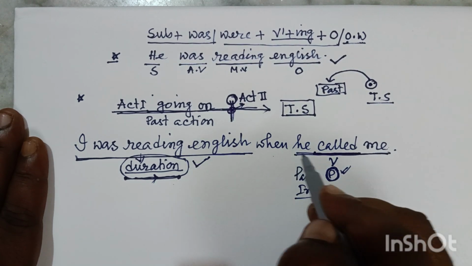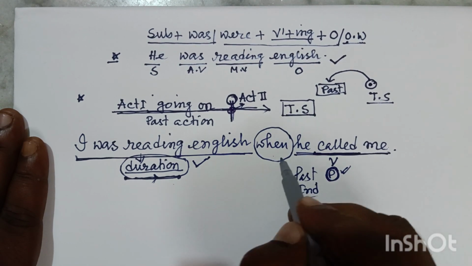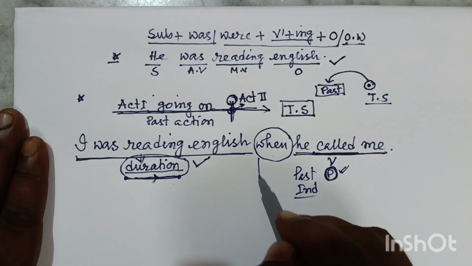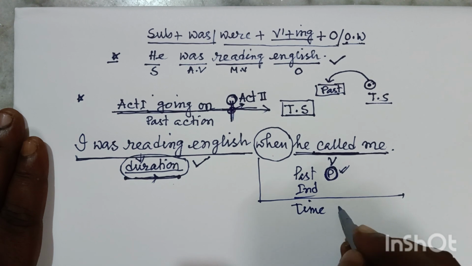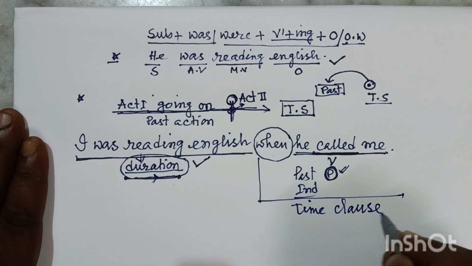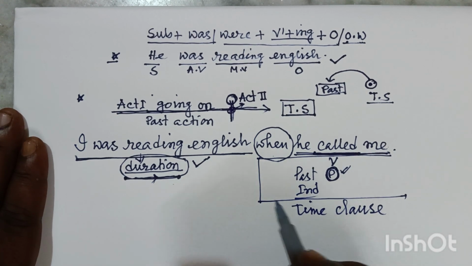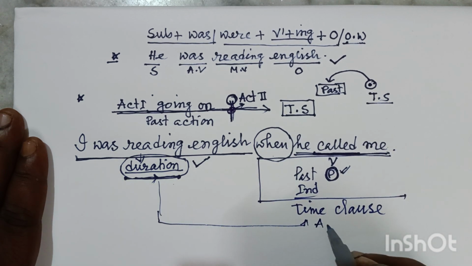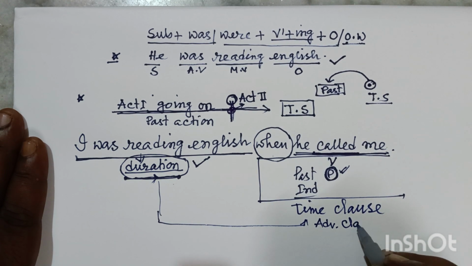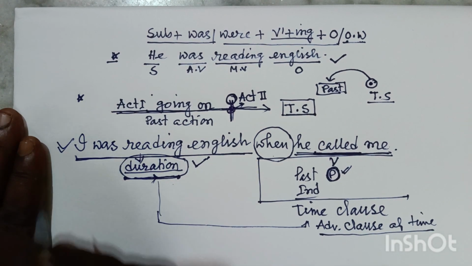And there must be a subordinating conjunction, and that will be when. Actually, my dear friends, this entire subordinate clause will be a time clause. Actually, the entire clause will represent a time, and it will be the adverb of reading. It will be an adverb clause of time. My dear friends, I think you can understand this part.